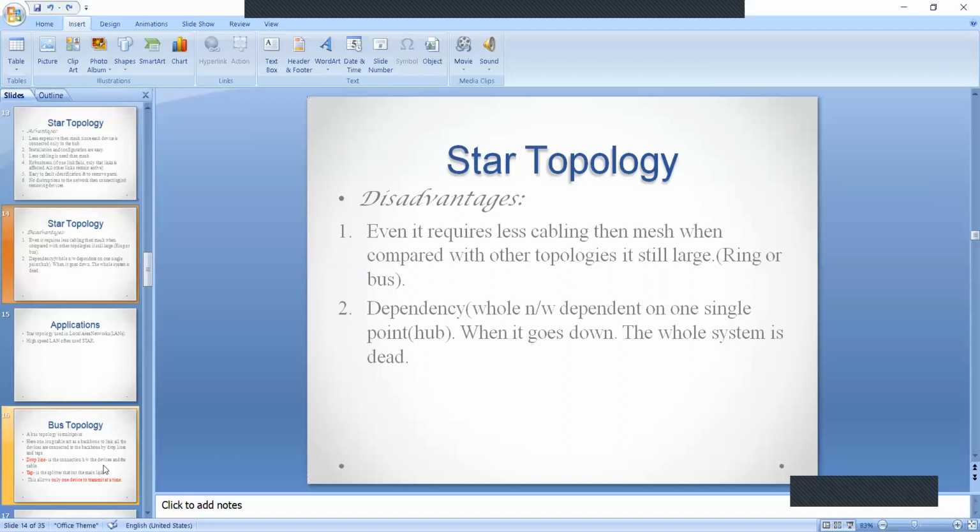And one more major disadvantage is, as I said earlier about robustness, if one link fails, we will remove the device from the hub. But if the hub fails, we cannot do anything. If the hub fails, the entire topology will fail. This is the major disadvantage of star topology.